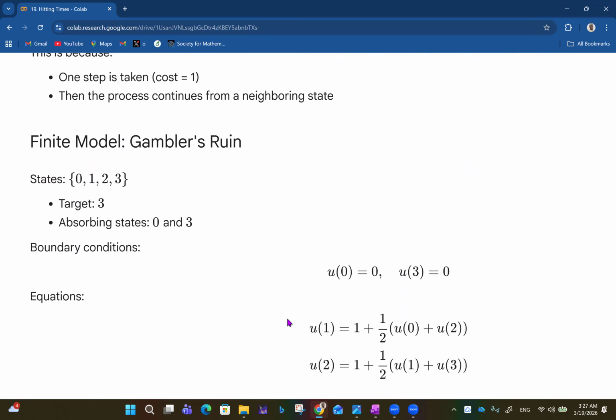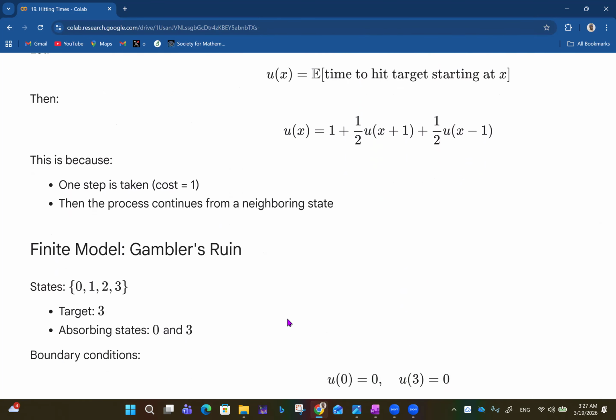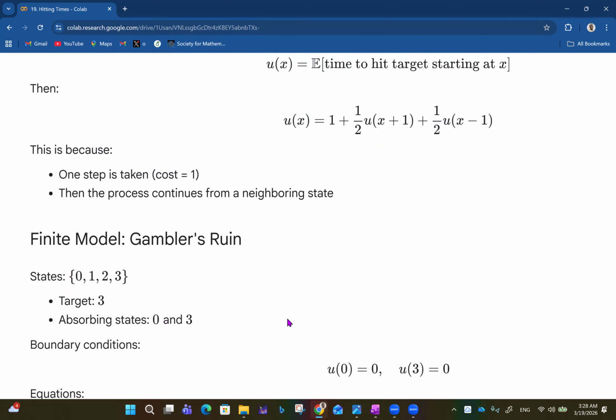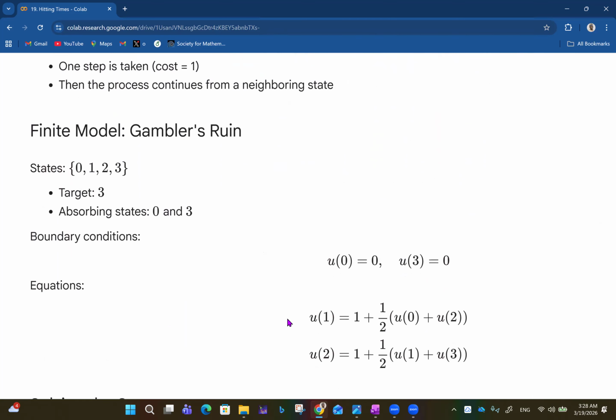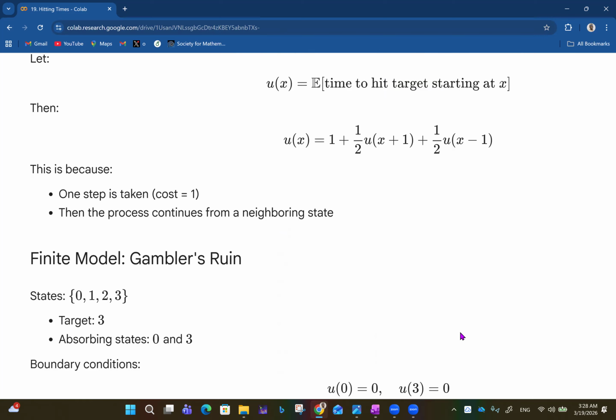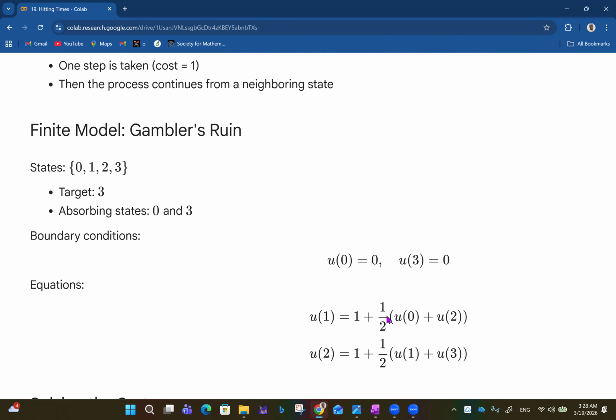From the equations now, u(x) is generally this. So u(1) will be 1 plus half u(0) plus half u(2). That is, u(1) is 1 plus half u(2) plus half u(0), and that's why the half has been factorized out here.